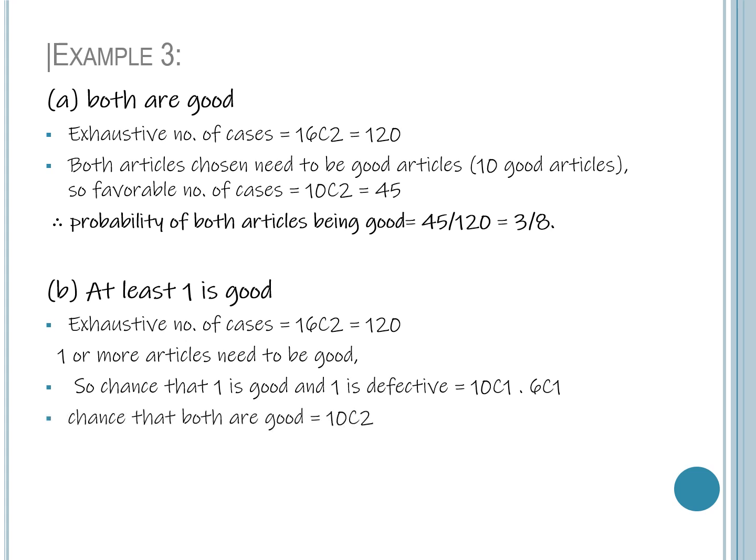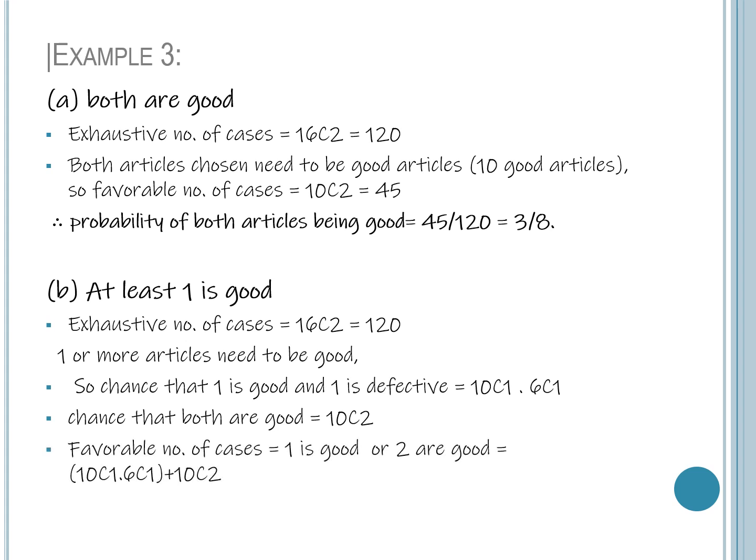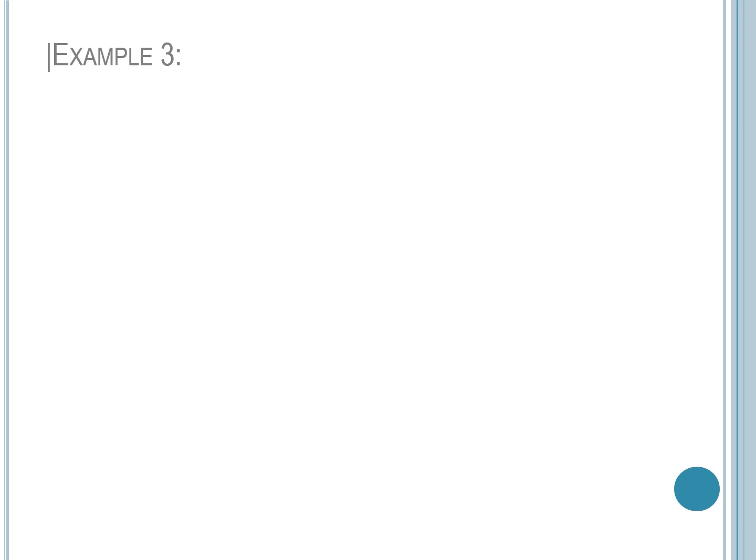Another case is that both articles are good articles. So out of 10 good articles we have to choose 2 articles. So favorable number of cases, 1 is good or 2 are good. So that can be done in 10C1 into 6C1 plus 10C2. So probability of getting at least one good article is equal to 10C1 into 6C1 plus 10C2 divided by 16C2. That gives the answer as 7 by 8.